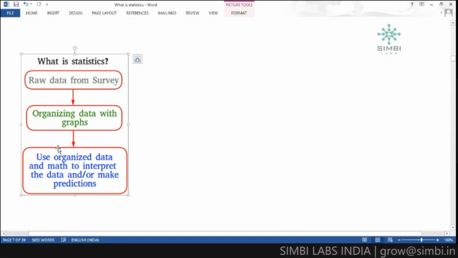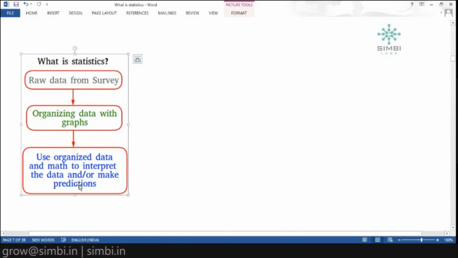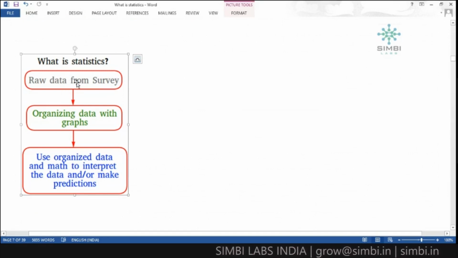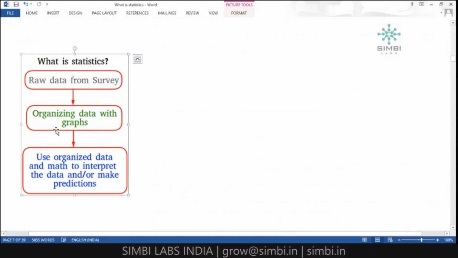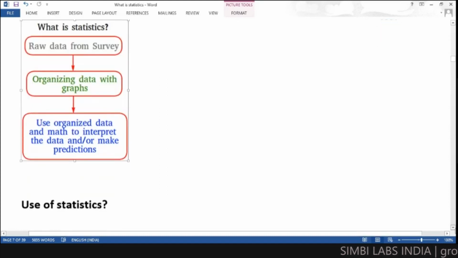Whatever information they organized, they follow some mathematical formulas to interpret the data, and they make predictions about whatever actions they want to take. This is a simple picture representation of what statistics is: collecting the information, organizing it, and then analyzing it so we can predict. This is the introduction to statistics.